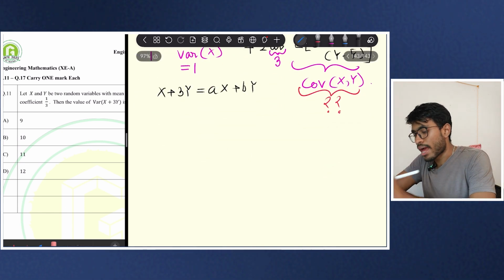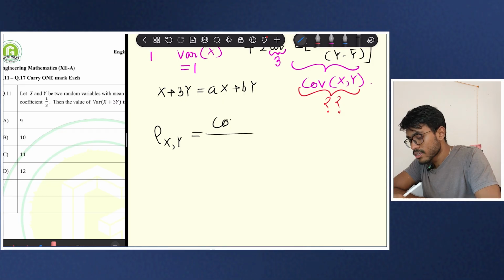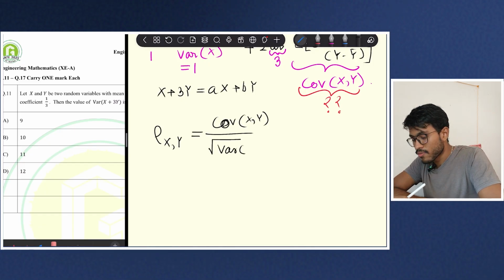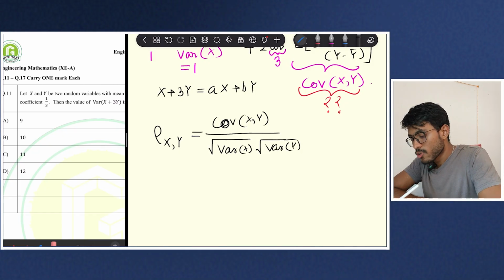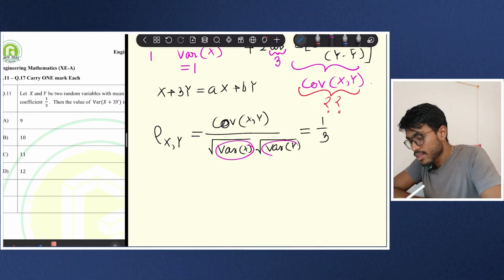Okay. Let me now tell you another basic definition, that is the correlation coefficient. And that is equal to covariance of x comma y by standard deviation of x into standard deviation of y. And standard deviation is nothing but, I have to take the root of var of x, that is the standard deviation. So here that is 1 by 3. And you know that this is 1 and this is also 1.